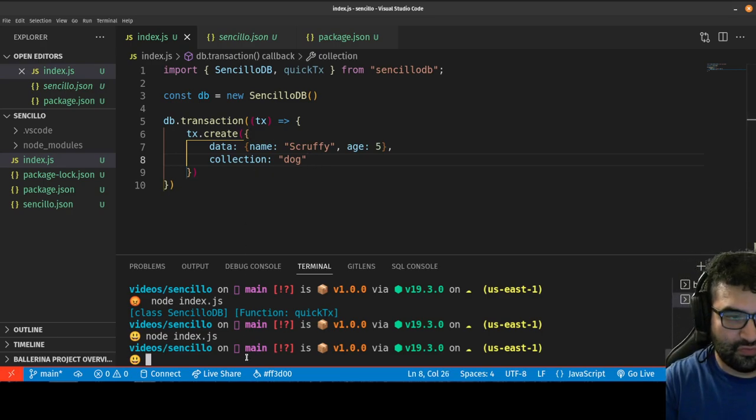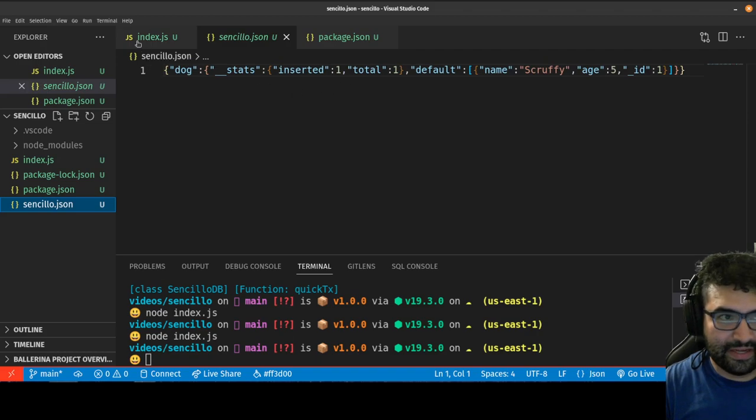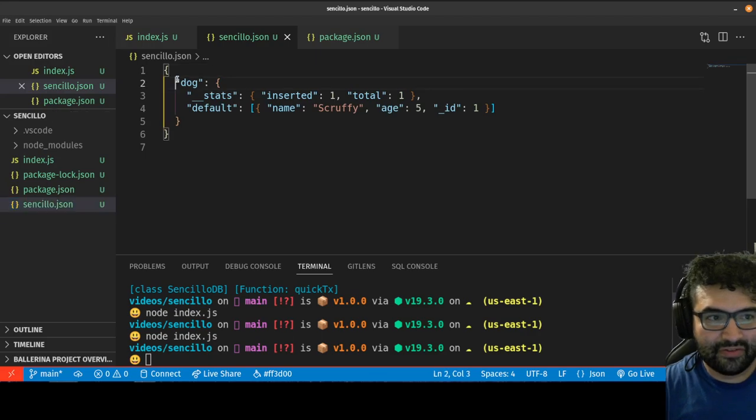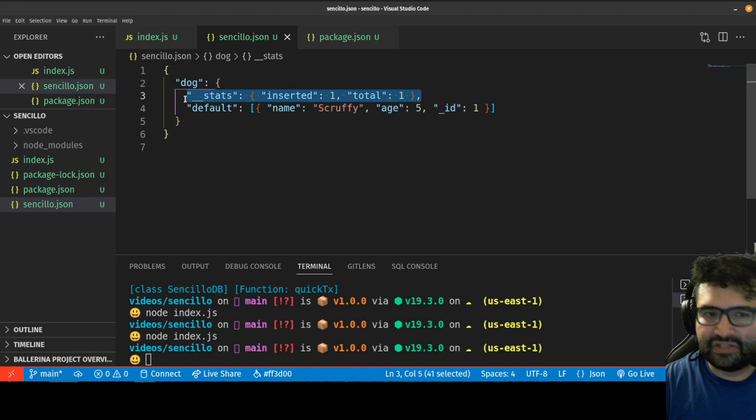If I just run this, and then take a look here in the Sencillo JSON, you see there's the data. If I hit save here, it'll auto format so you can see it nice and pretty. You see I have a collection named dog. I also have stats for the table. Right now I only track how many you've inserted, because that's how I determine the ID, and a total, in case you want to run a query for the total number of items. Instead of having to count the items, we can just pull that metadata. There'll probably be more metadata added per collection in the future as I add more types of transactions. Right now it's pretty simple.